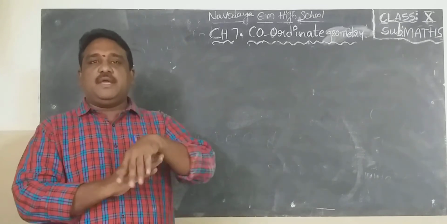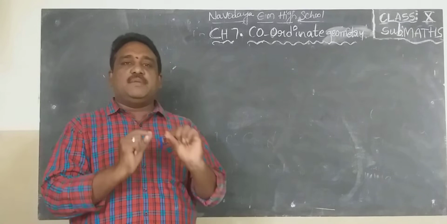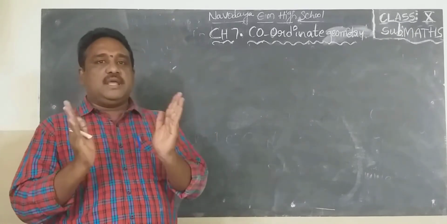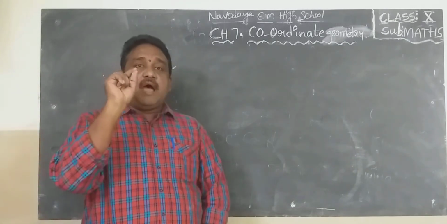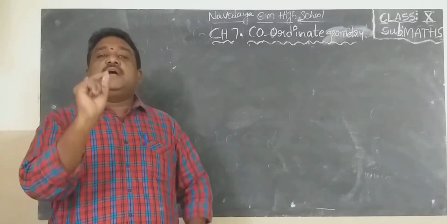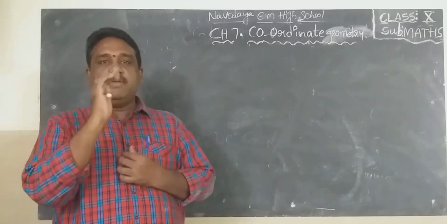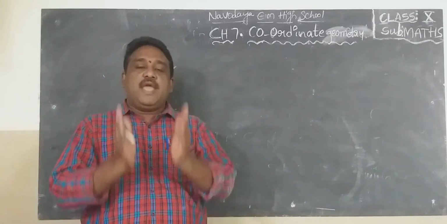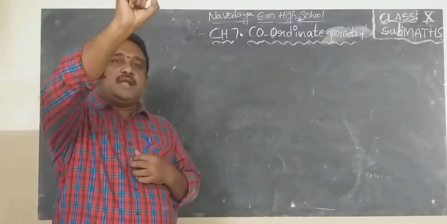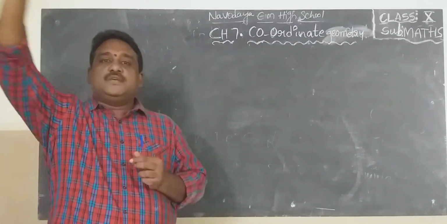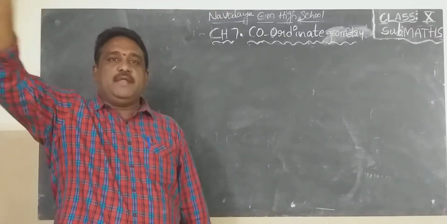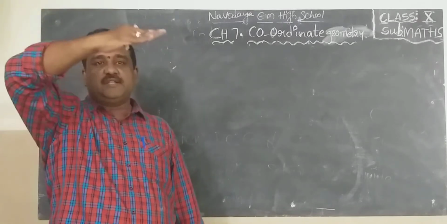Ordered pair (a, b), a very important point. Ordered pair (a, b) is mostly not equal to ordered pair (b, a), and they are equal only when a and b are equal. Finally, an ordered pair is nothing but a point. We can represent every ordered pair as a point in a plane, in a graph. So in a graph, one ordered pair, one point. There is a one-to-one relation between an ordered pair and a point in a plane.